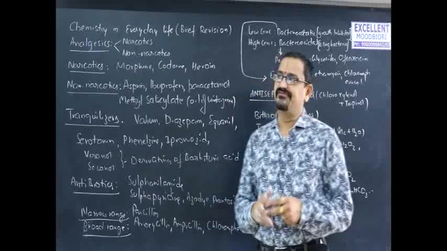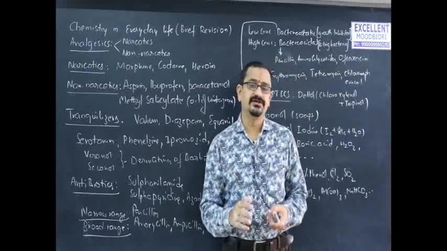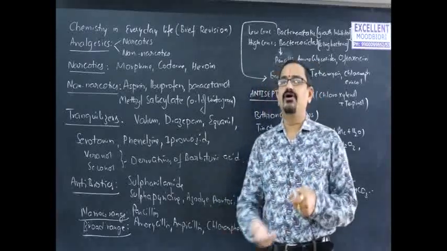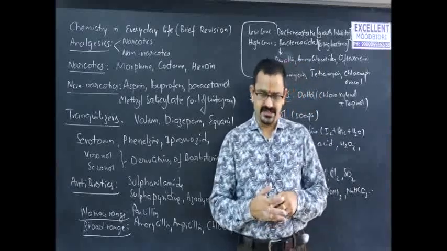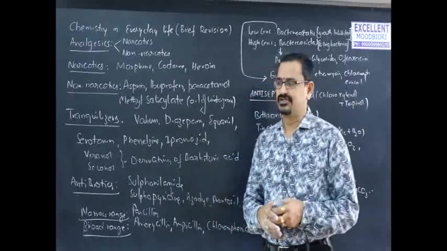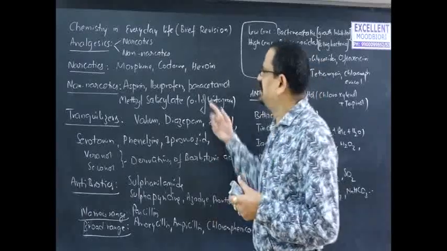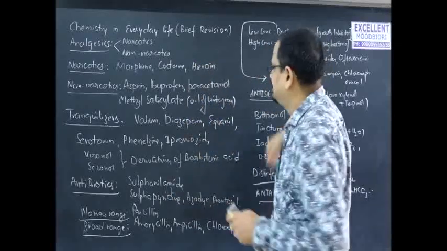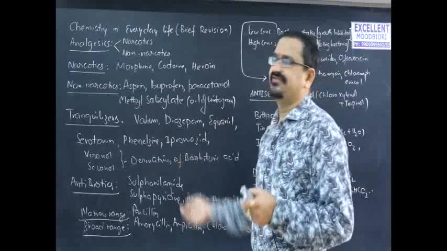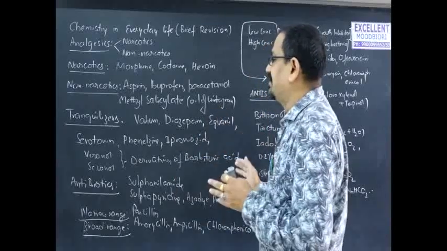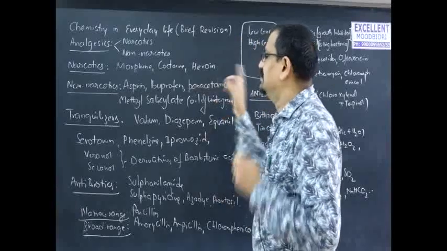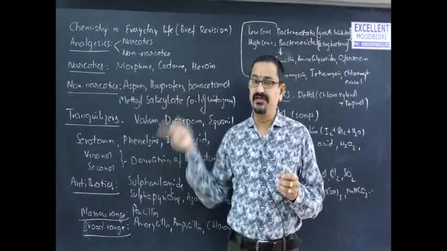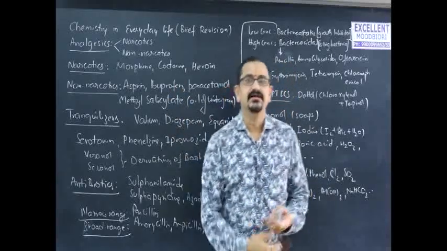Drug means the substance which is used or can be used for the diagnosis, prevention, cure or relief of a disease. It is a low molecular mass substance actually. When it comes to the term chemotherapy, because we cannot discuss every point here in a revision, chemotherapy means where these different types of classified drugs will be used. It is a specific treatment of a disease by use of chemical substances, called chemotherapy.